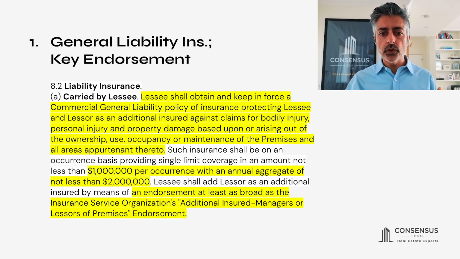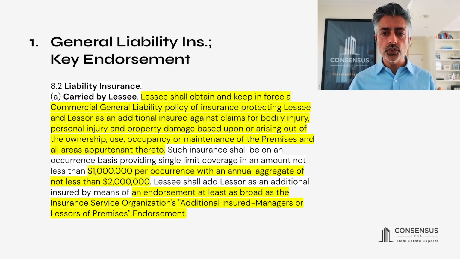And then let's focus on this third highlight, because this is important. Lessee is also required to obtain an endorsement at least as broad as the Insurance Service Organization's additional insured managers or lessors of premises endorsement. This is a key endorsement because if there is a claim by a third party, a lawsuit is brought against lessee and lessor, let's say a slip and fall situation, and the person who's injured sues both lessee and lessor.